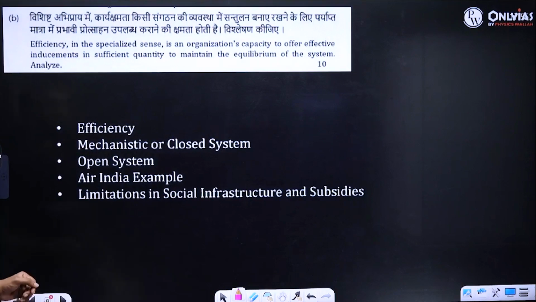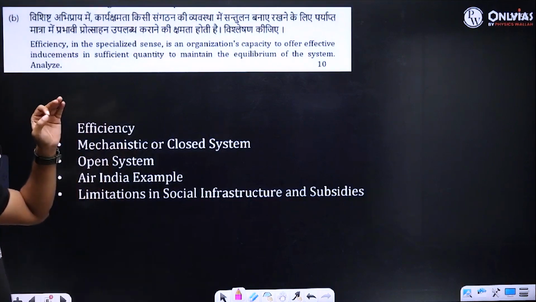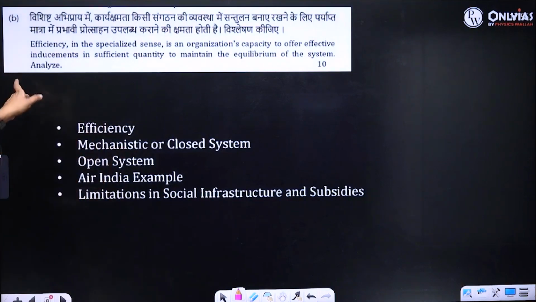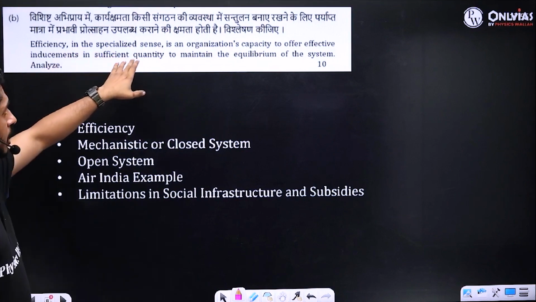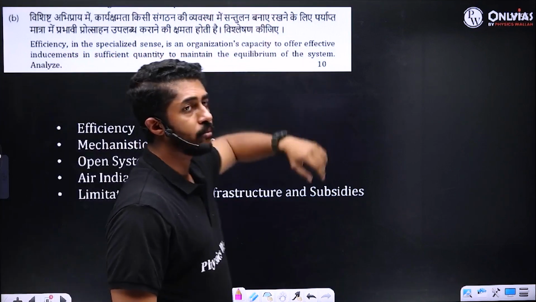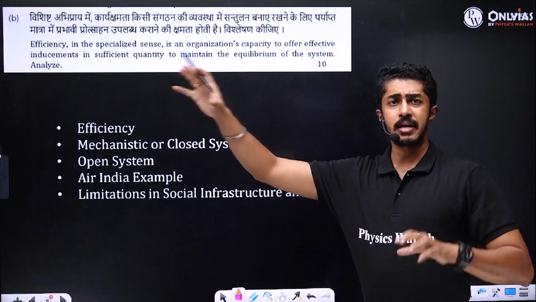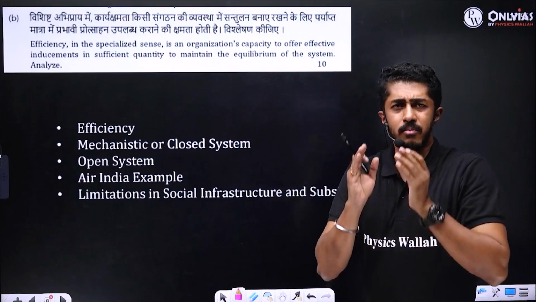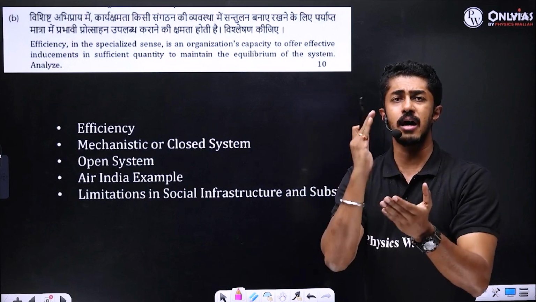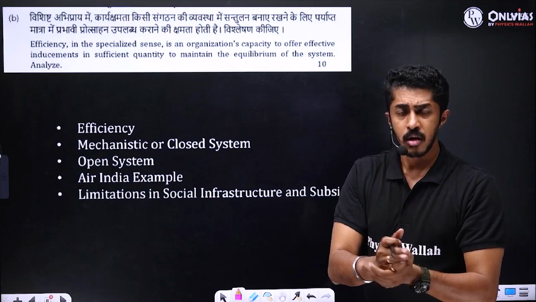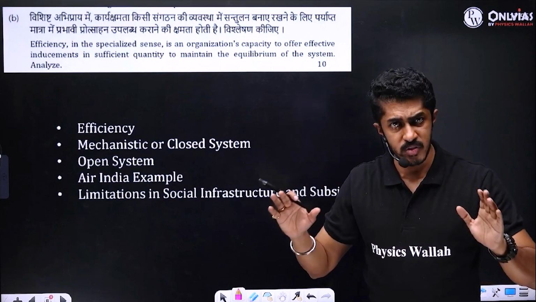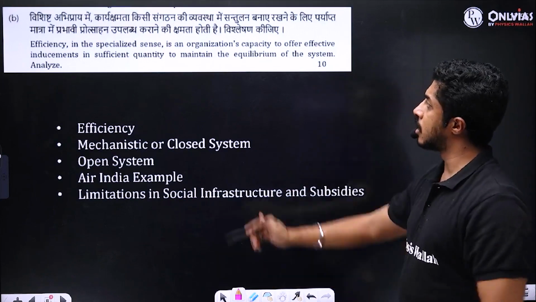Efficiency in the specialized sense is an organization's capacity to offer effective inducements in sufficient quantity to maintain the equilibrium of the system. Again, this is the beauty. The sentence may look complicated. The first thing to understand is how to break it down. Unity is strength, divided we fall. Let us break it down.